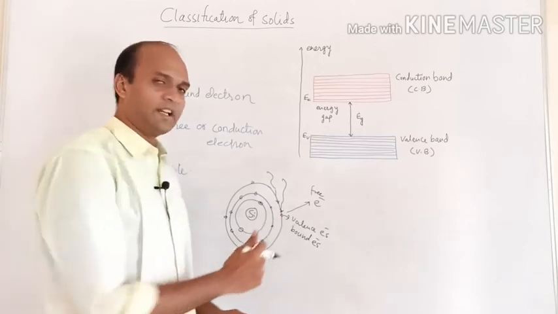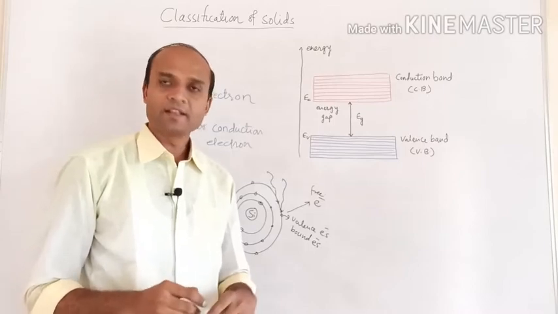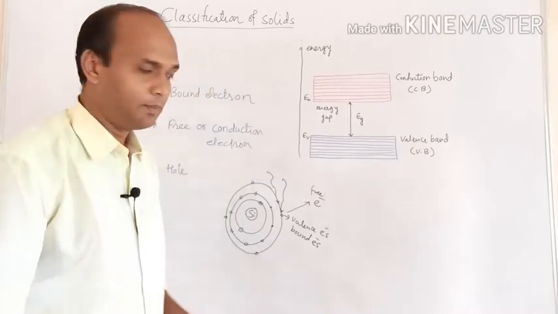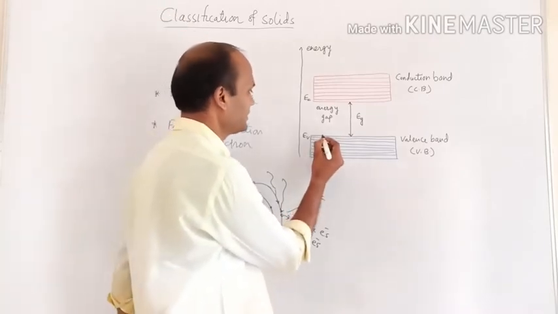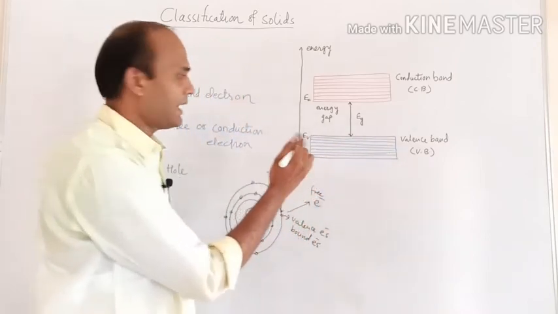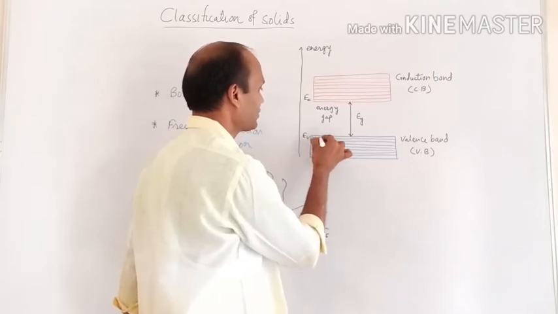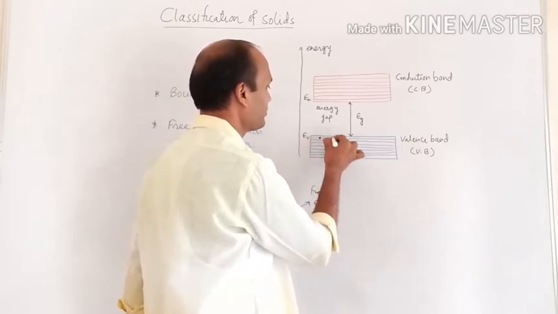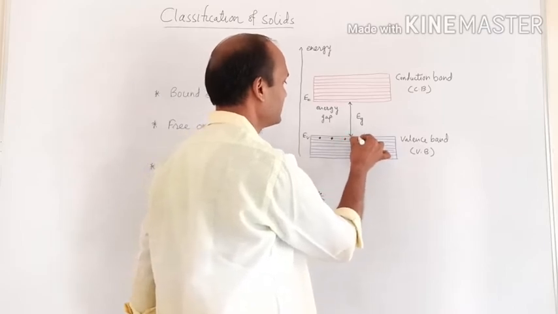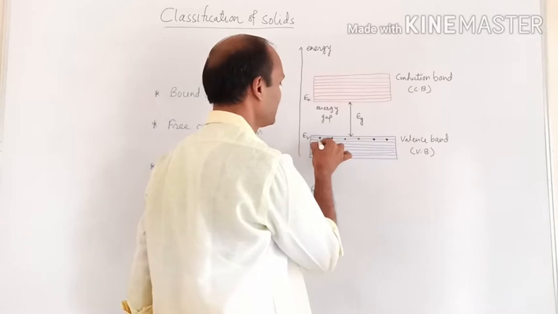Such bound electrons are present in a valence band, which is either partially filled or completely filled. Here we can show this is a valence band, and it contains a large number of free electrons. So a large number of free electrons are available here, you can see. These are the free electrons.